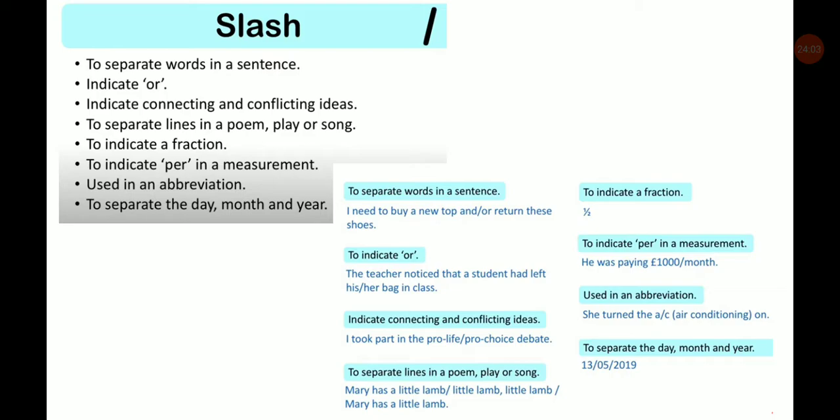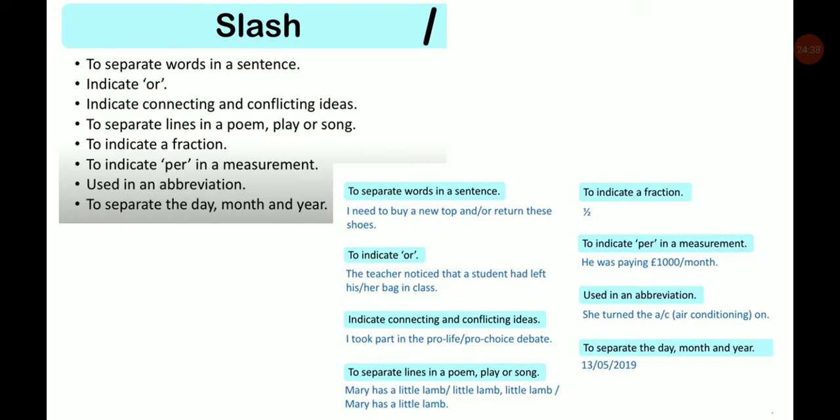For example, "I need to buy a new top and/or return these shoes." To indicate "or": the teacher noticed that a student had left his/her bag in class. Here you are putting a slash between "his" and "her." To indicate connecting and conflicting ideas: "I took part in the pro-life/pro-choice debate."